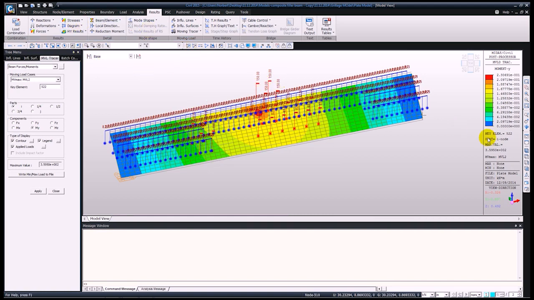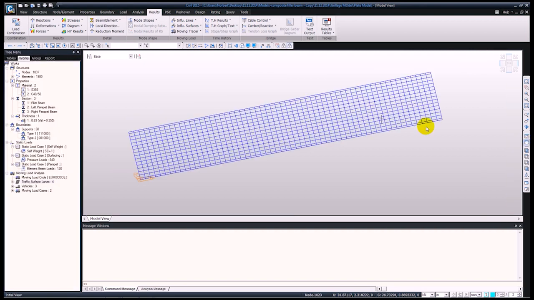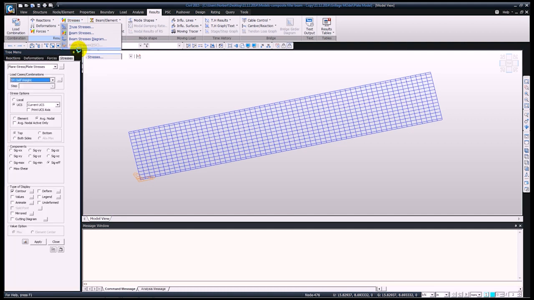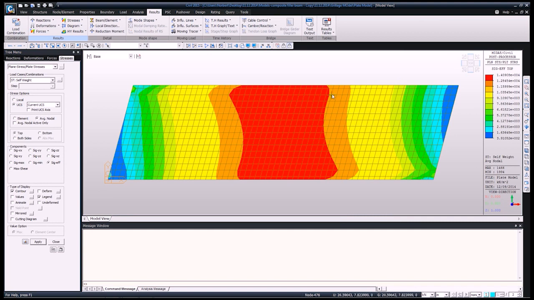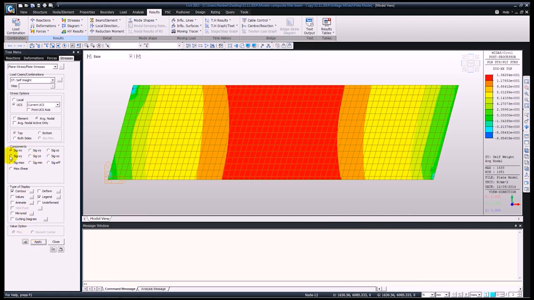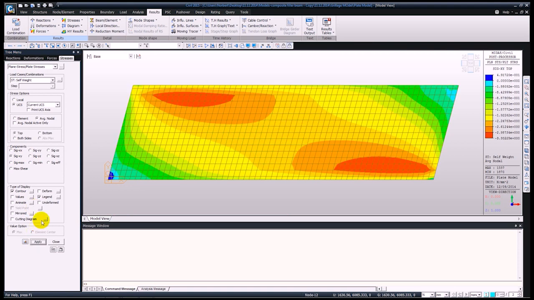Okay, so finally, let me just clear the screen. Finally, we can have a look at the stresses. So, for example, the plate stresses and legend apply. So, as you can see here, these are the plate stresses. We can again change the units, so we can check these in megapascals. Okay, so we can check for the axial stresses, shear stresses, and so on.